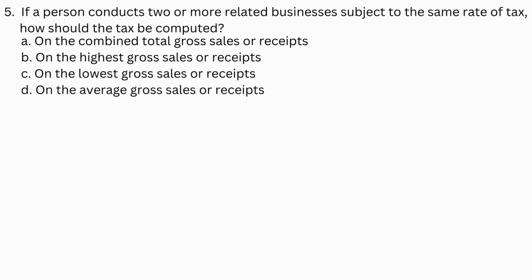Number 5. If a person conducts two or more related businesses subject to the same rate of tax, how should the tax be computed? A. On the combined total gross sales or receipts. B. On the highest gross sales or receipts. C. On the lowest gross sales or receipts. D. On the average gross sales or receipts.